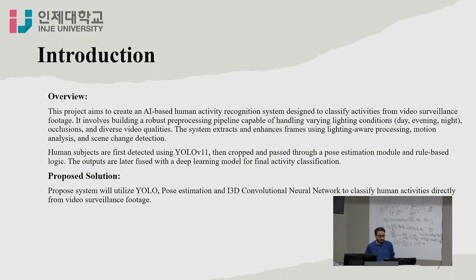The system extracts and enhances frames using lighting-aware pre-processing, motion analysis, and scene change detection. The proposed solution utilizes YOLO, pose estimation, and a customized I3D CNN to classify the human activity from video surveillance footage.